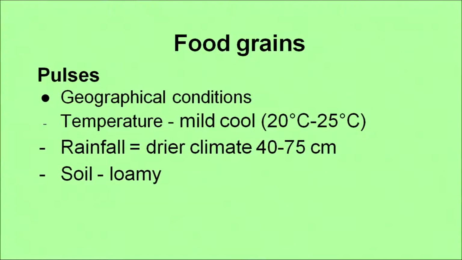Now, the geographical conditions required for pulses: temperature ranges between mild cool, that is 20 degrees to 25 degrees centigrade. It requires a drier climate and a lesser amount of rainfall, and then it requires loamy soil.